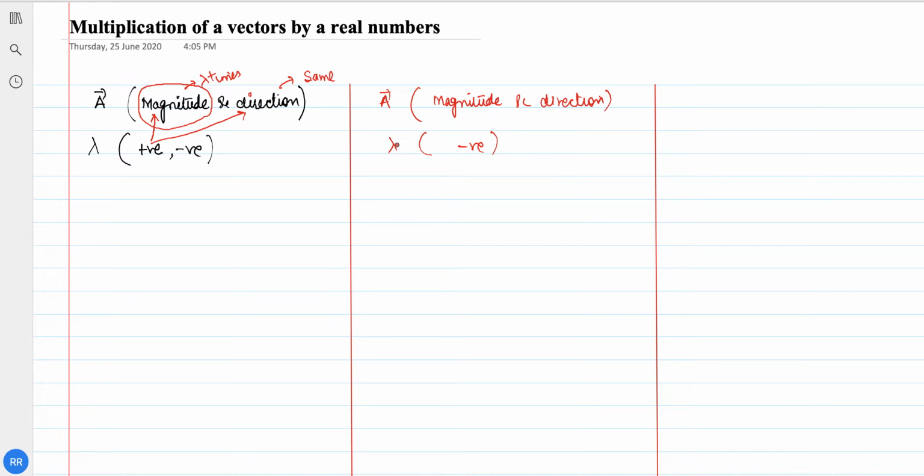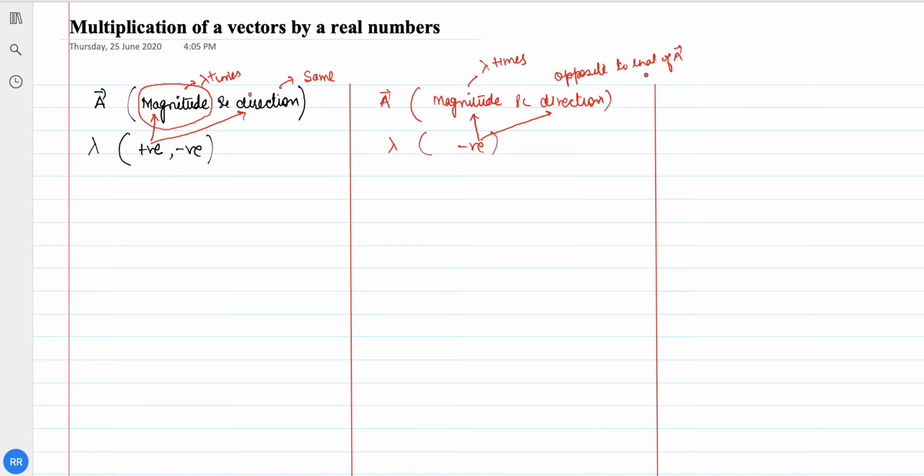If you find lambda times a, then the magnitude will become lambda times, it will increase lambda times, and what will happen to the direction? It will become opposite to that of the vector a, right?